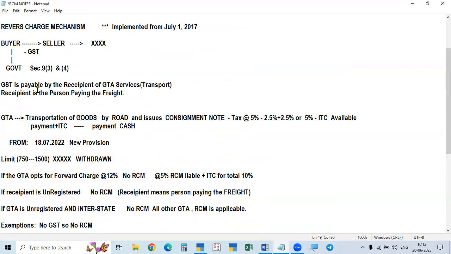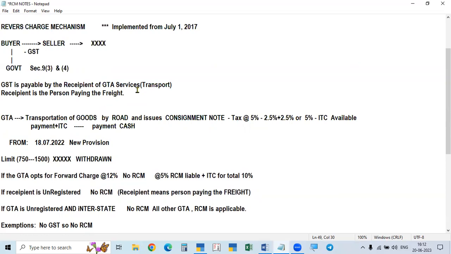GTA, GST is payable by the recipient of GTA services. GTA service means transport of goods. The GST is payable by the recipient of the service. See here, the seller, the supplier will sell the goods and send to the buyer. Okay. And then he will send that by transport. And the buyer will receive the goods.